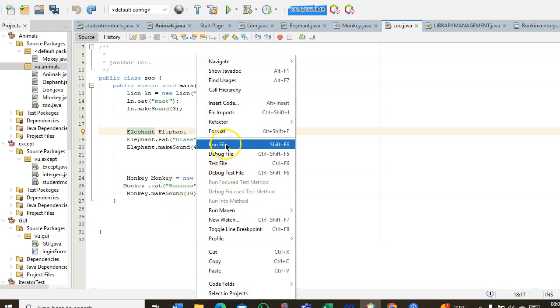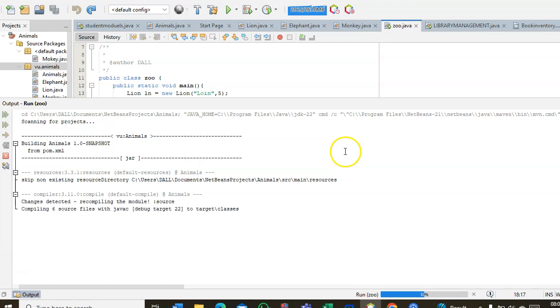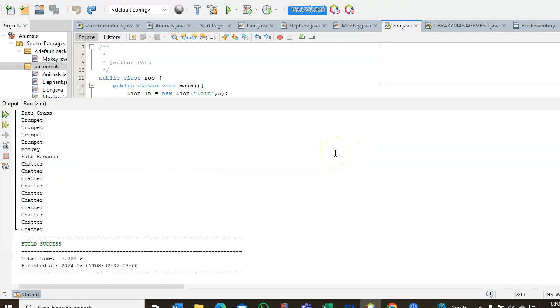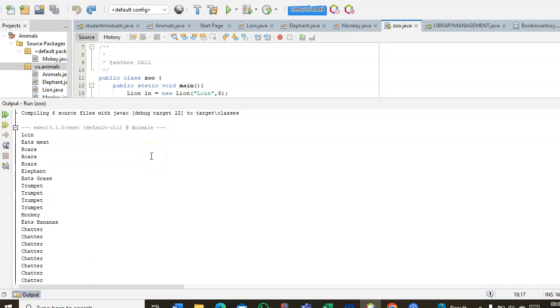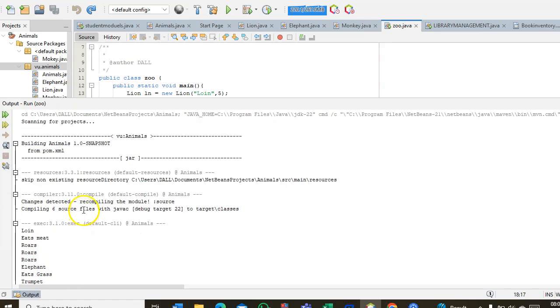So I had to run it and see my output. So this is my output. You can see that here I have lion, which eats meat. I put the sound that it roars these times. Also here the monkey and the rest. That's my output. Thank you. And then I was done with my work.